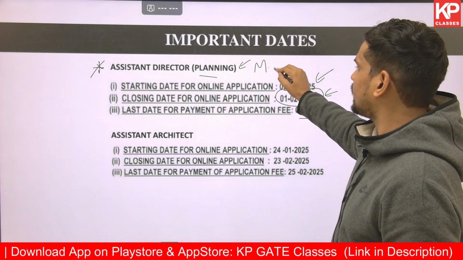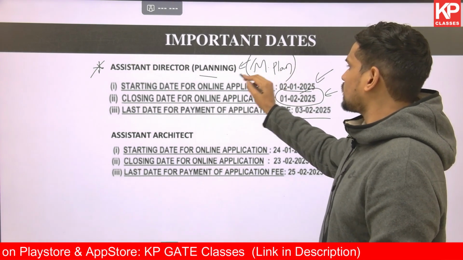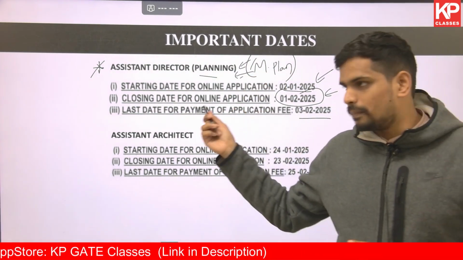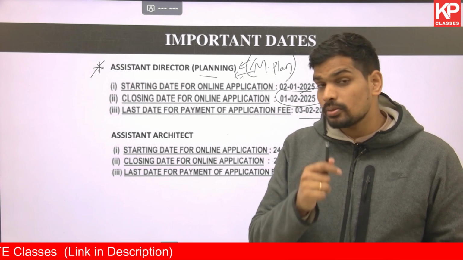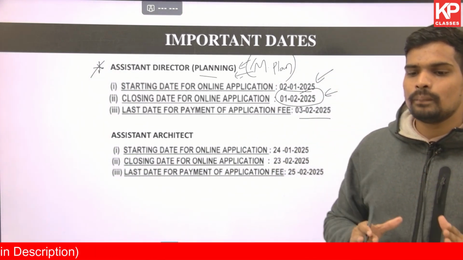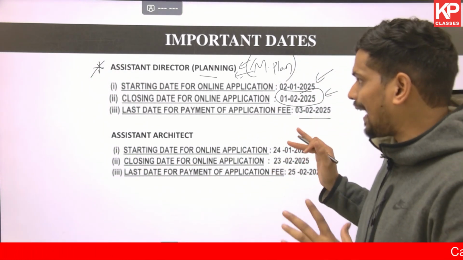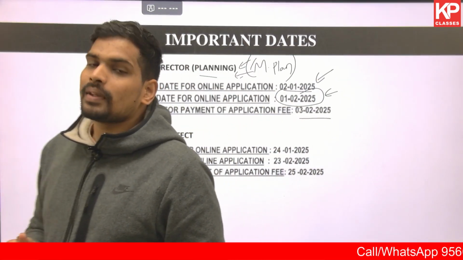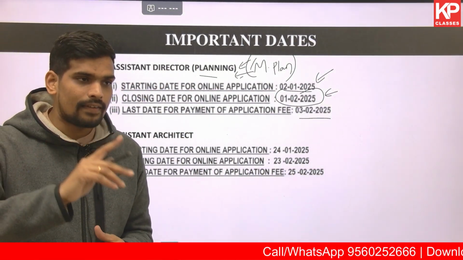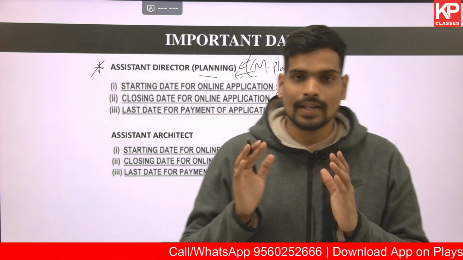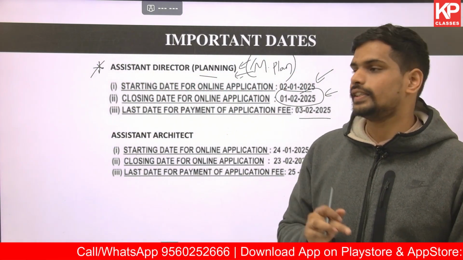If you have an M-Plan degree and you are a permanent resident of Assam, don't wait till the last moment and complete this assistant director planning application, because there are 8 posts and it is not something which is very difficult to get into. If you are a permanent resident of Assam, make sure you start your preparation right now and you can easily get into it.